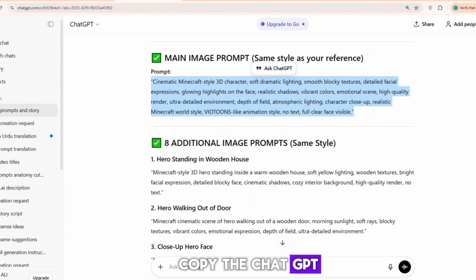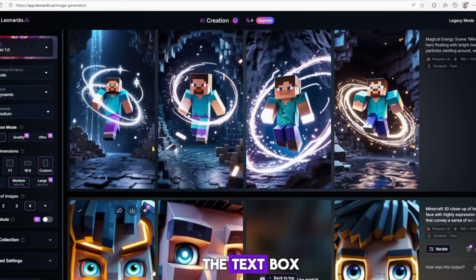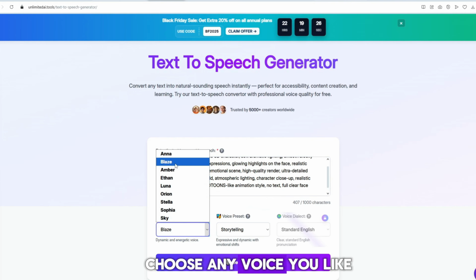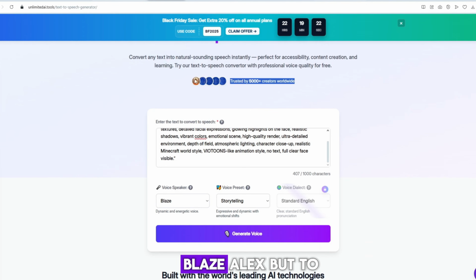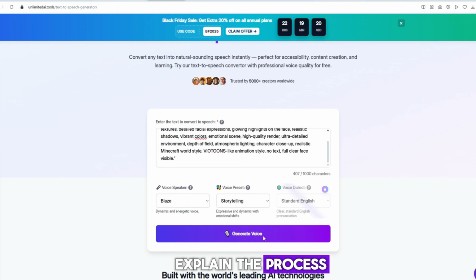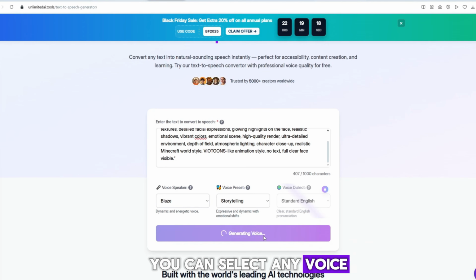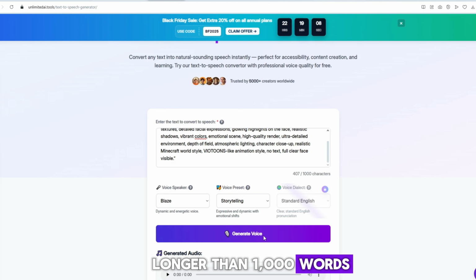Copy the ChatGPT story prompt and paste it into the text box. Choose any voice you like. There are many voices available. The best one is Blaze Alex, but to explain the process, you can select any voice. Click Generate. Remember, you can create up to 1,000 words of voice in one generation. If your story is longer than 1,000 words, divide it into 4 parts and generate the full voice step by step.